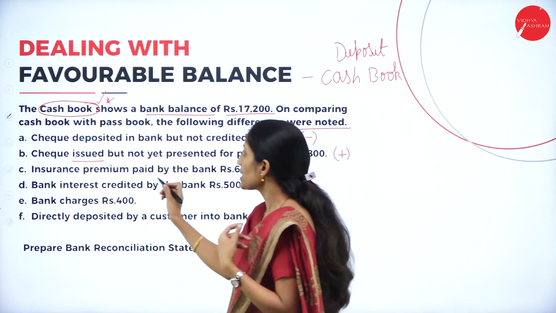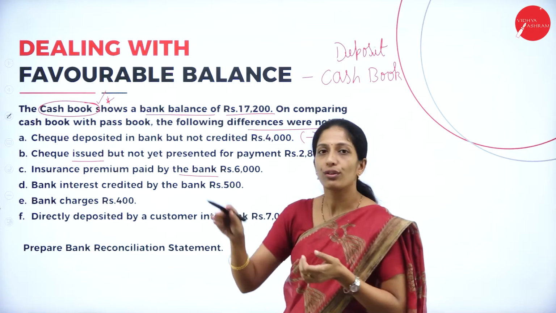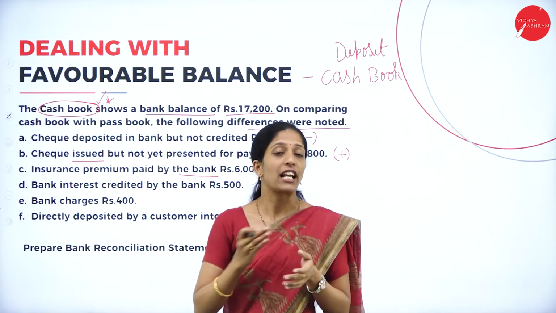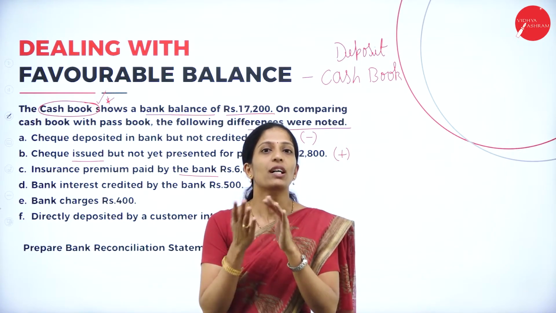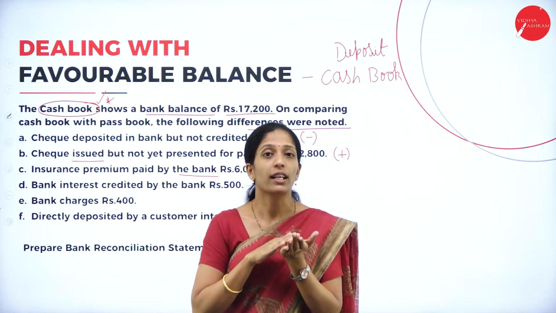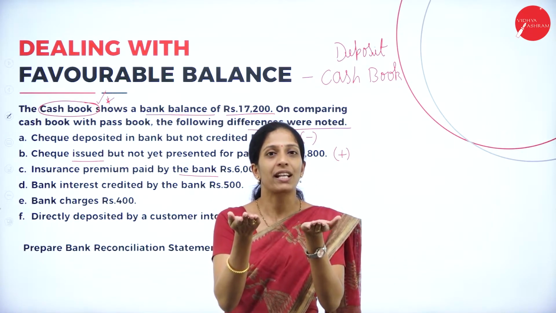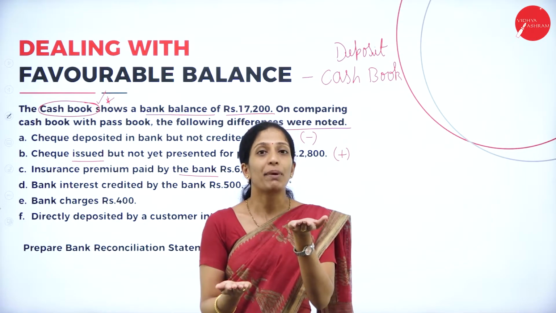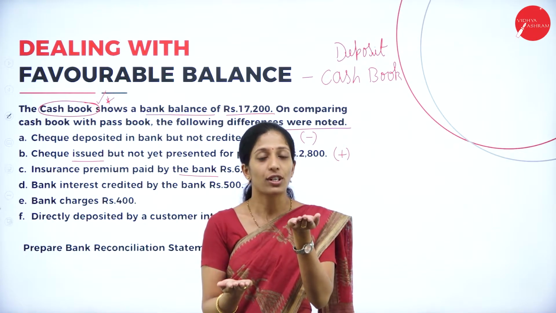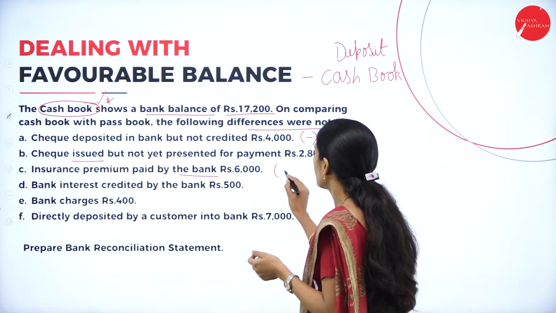Next one, insurance premium paid by the bank. It is not known to the organization, as it has not been recorded in the cash book. There are two books, the cash book and the passbook, and our base is the cash book. Insurance premium paid, in the sense bank balance as per passbook has decreased. But it is not known to the cashier, so the cash book is showing more balance. Adjust the cash book to the passbook. What do you have to do? Minus. So this is minus.